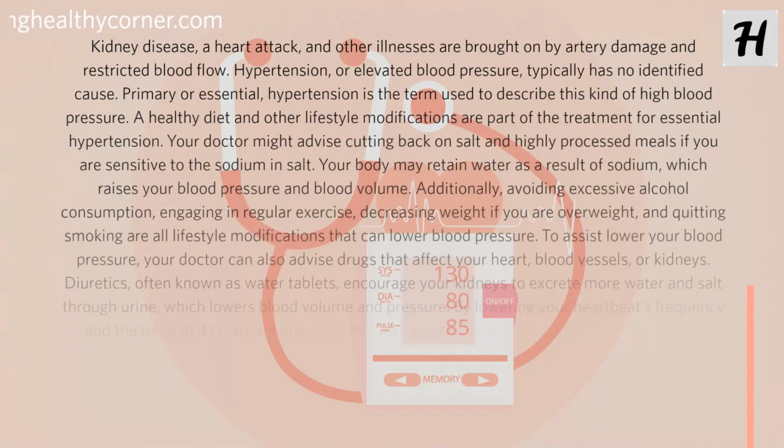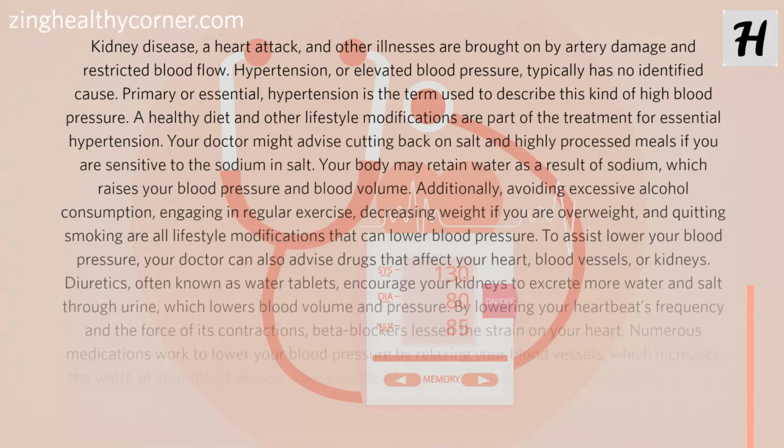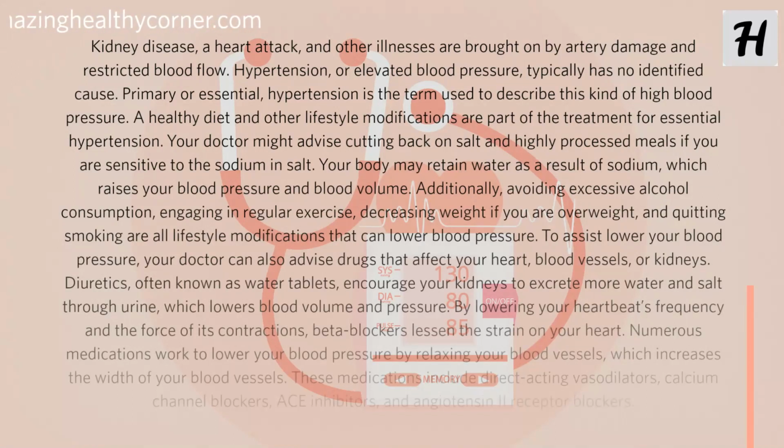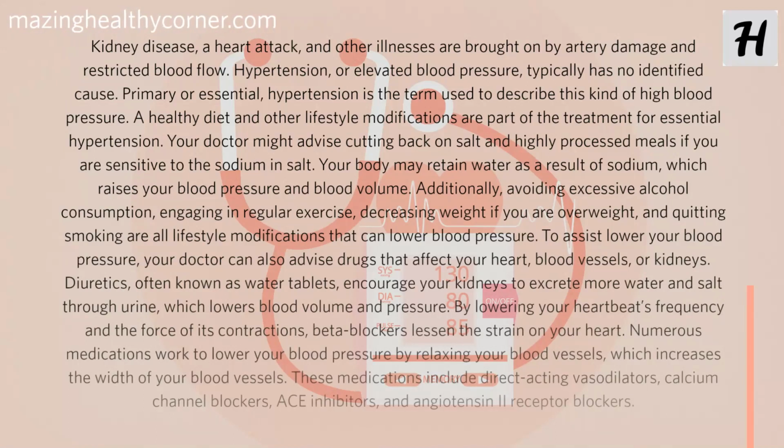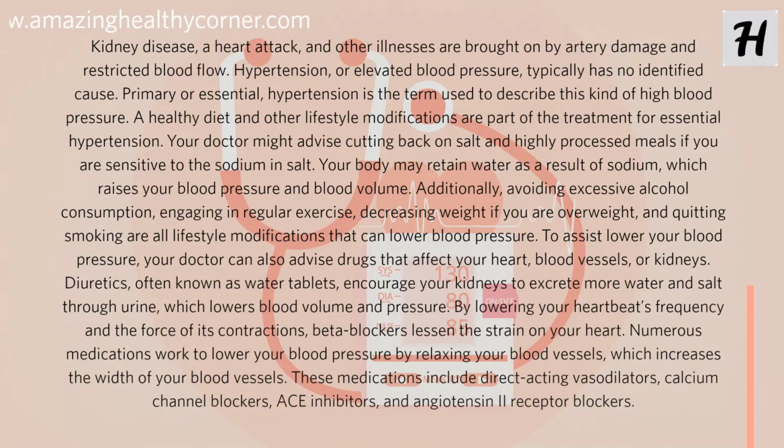Hypertension, or elevated blood pressure, typically has no identified cause. Primary or essential hypertension is the term used to describe this kind of high blood pressure. A healthy diet and other lifestyle modifications are part of the treatment for essential hypertension. Your doctor might advise cutting back on salt and highly processed meals if you are sensitive to the sodium in salt. Your body may retain water as a result of sodium, which raises your blood pressure and blood volume.